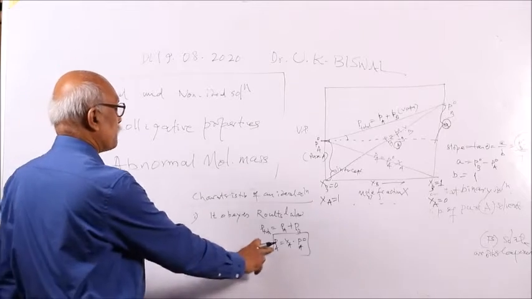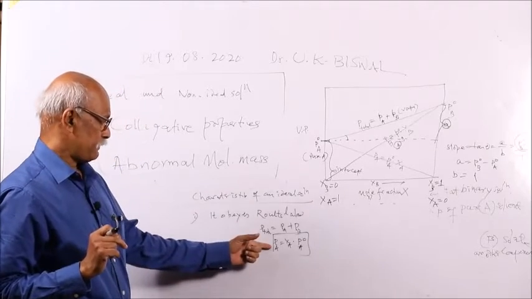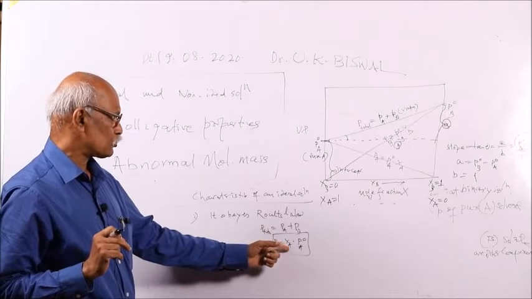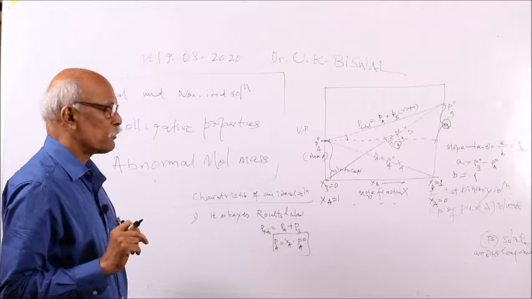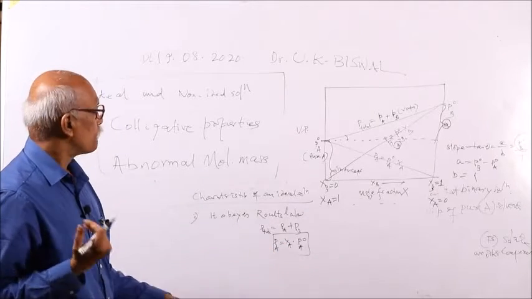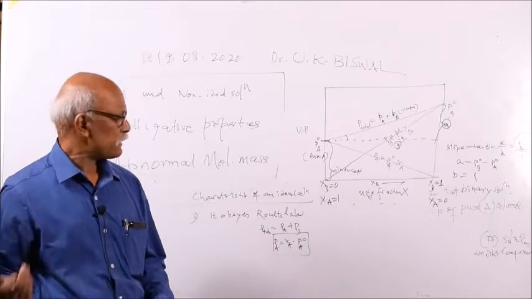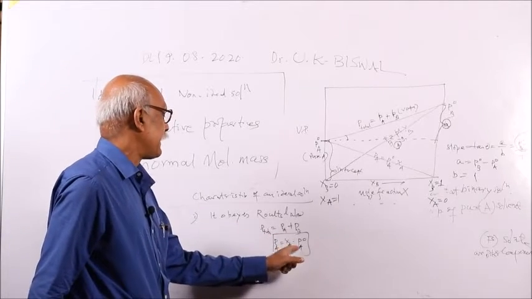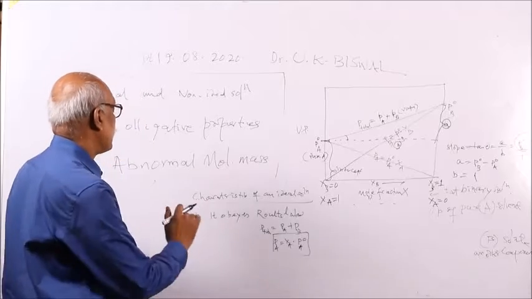That means the partial pressure of A in the vapor phase is directly proportional to its mole fraction in solution, or the mole fraction of A in the solution multiplied by the vapor pressure of A in its pure state. This is your Raoult's law.